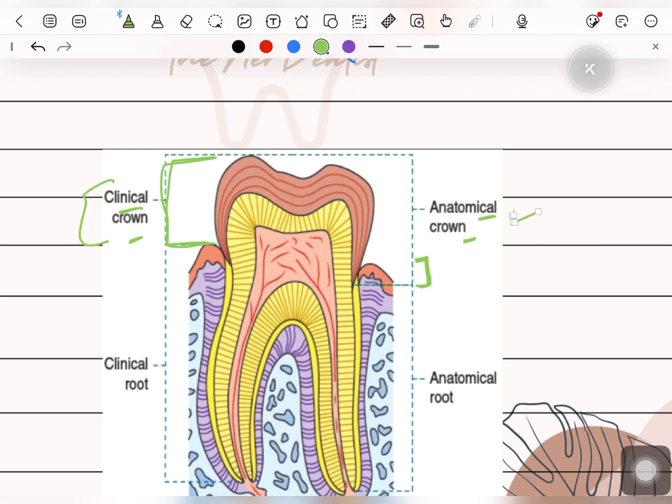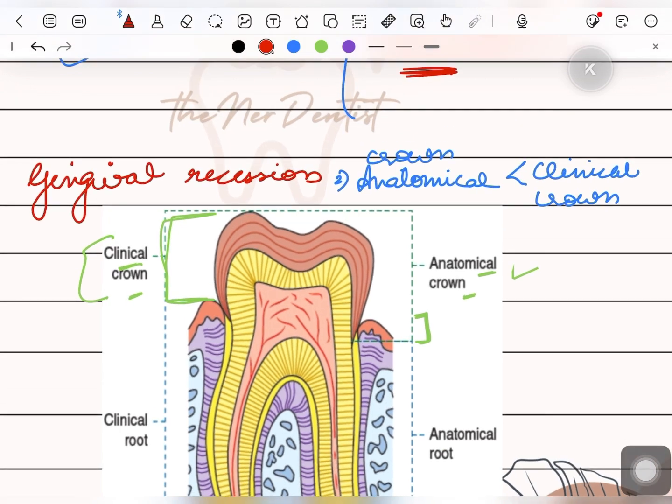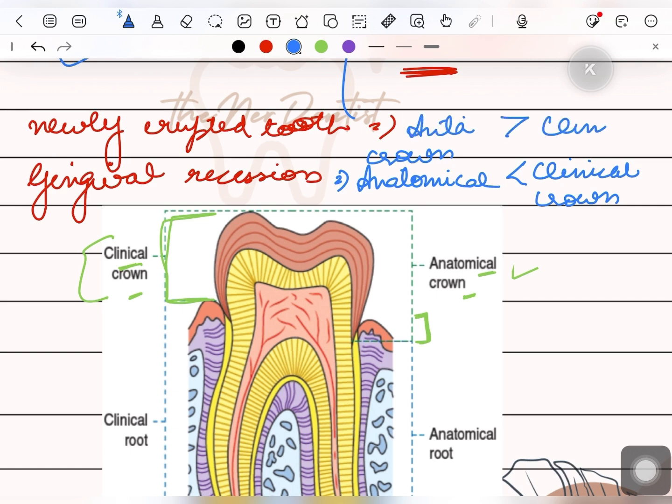The second situation, in which the clinical crown is larger or longer than the anatomical crown, is when the anatomical root gets exposed into the oral cavity in case of gingival recession. So in case of gingival recession, the anatomical crown is smaller than the clinical crown. But in case of a newly erupted tooth, the anatomical crown is larger than the clinical crown.